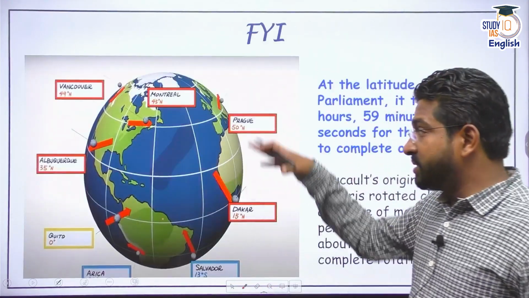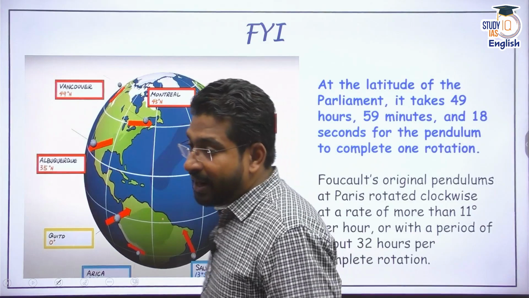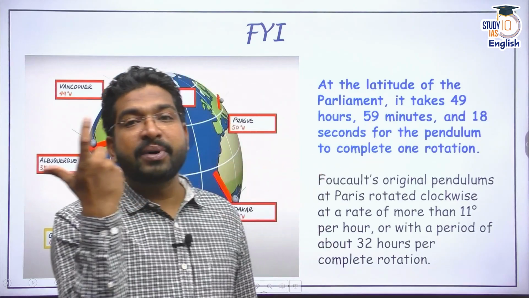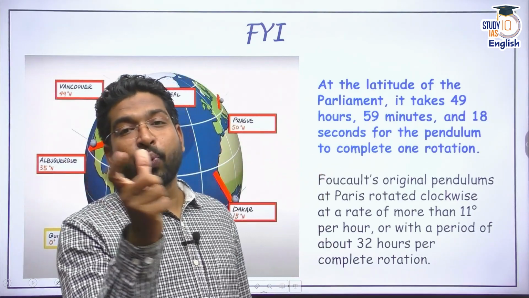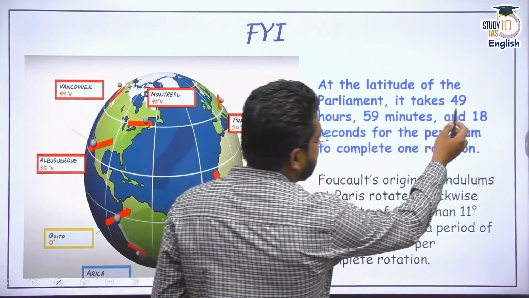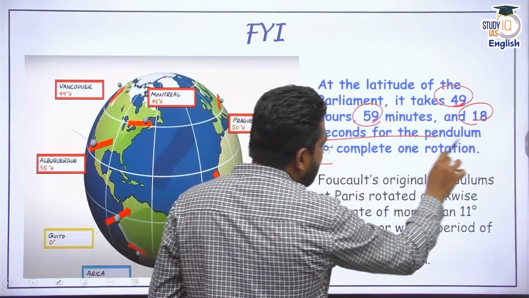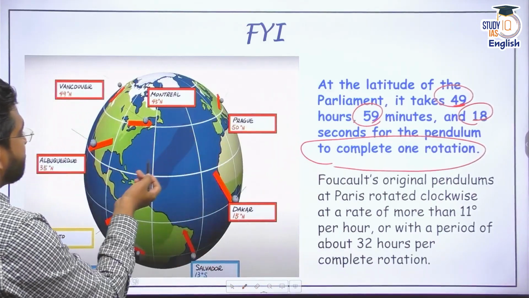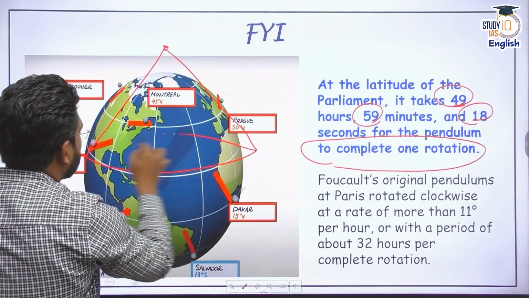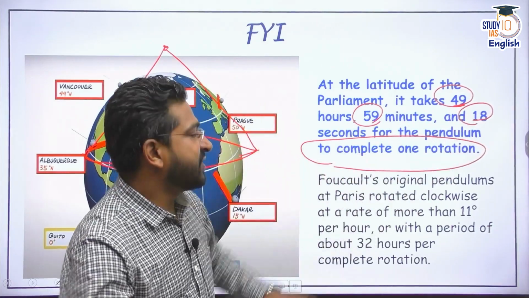In many places, for example, in Vancouver and Montreal, which are at different latitudes, Foucault pendulums have been installed, and at different places, the pendulum takes different time to complete one particular clockwise rotation in the northern hemisphere. Now, at the Parliament building, it takes approximately 49 hours, 59 minutes, and 18 seconds to complete one rotation. That means we can see India would come somewhere here. If I draw a cone, then this would be the latitude approximately where it is going to complete one rotation in about 49 hours, almost 50 hours.